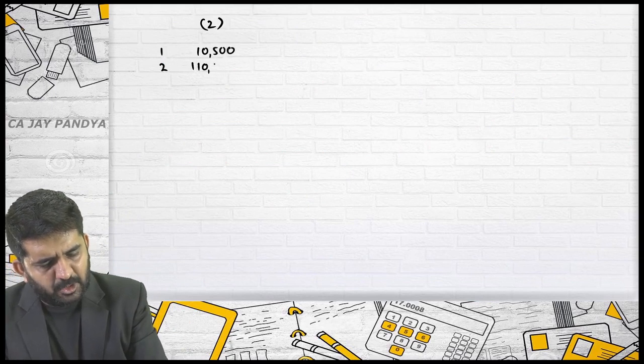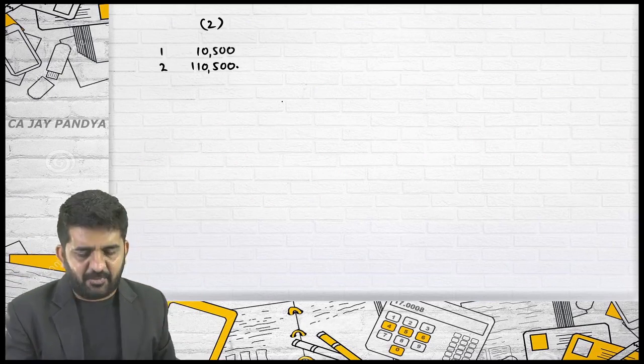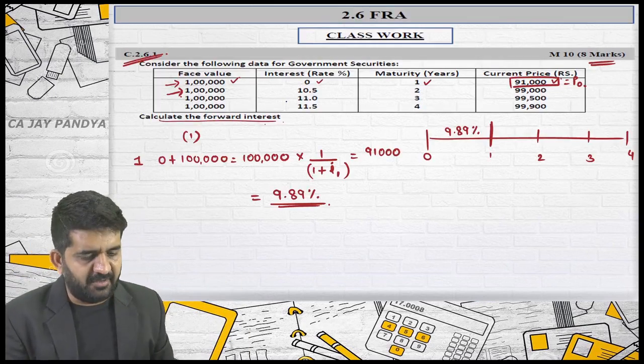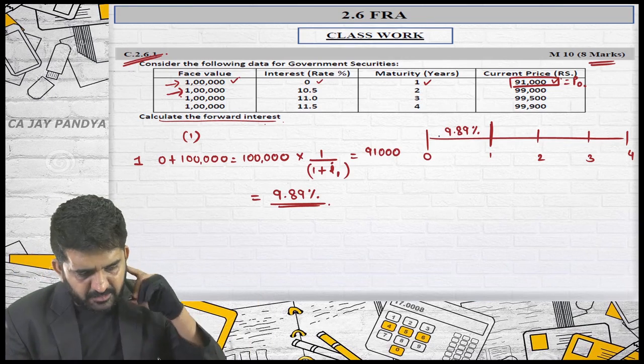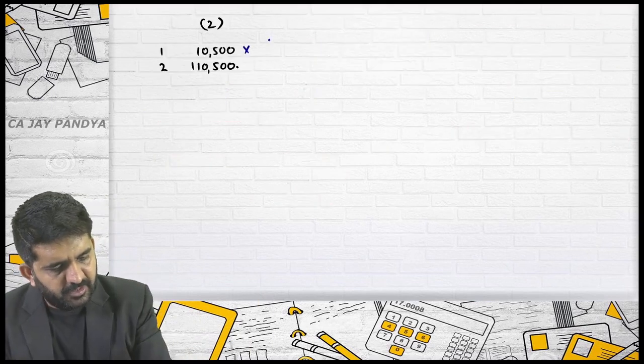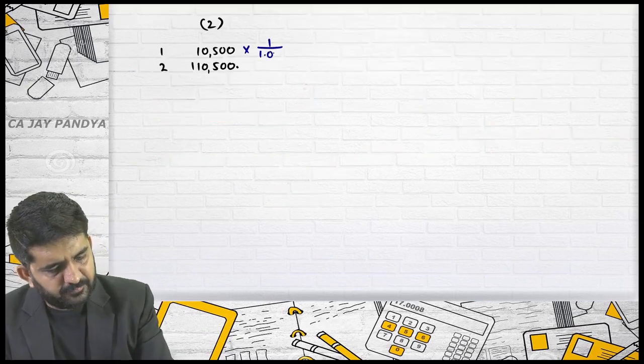1 lakh, 10,500 rupees. I am finding out the present value of the same. As we have done previously, we need to find out present value in this manner. First year interest, it is 1 divided by 1.0989.